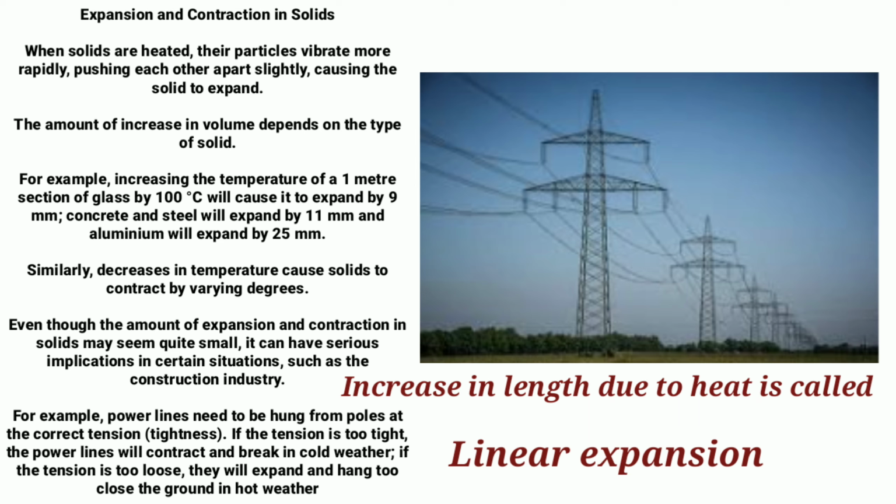For example, power lines. Power lines need to be hung from pole to pole at the correct tension, or you can say tightness. If the tension is too tight, if the wire is pulled too tight, the power line will contract and break in the winter season or in cold weather. If the tension is too loose, that is, the wire is too loose, then it will expand and hang too close to the ground in summer season or in hot weather.